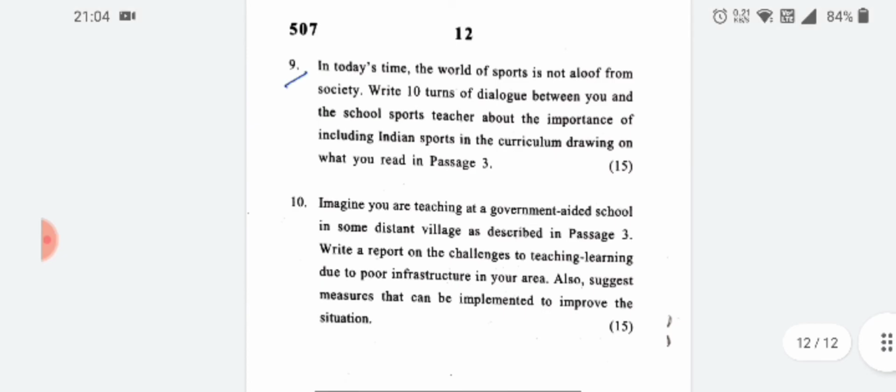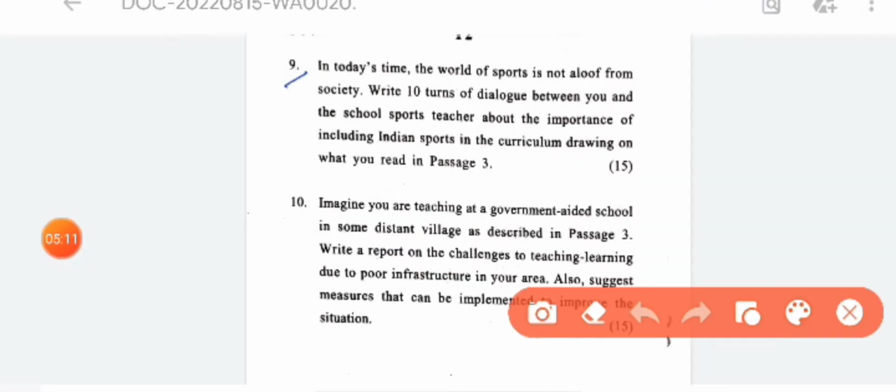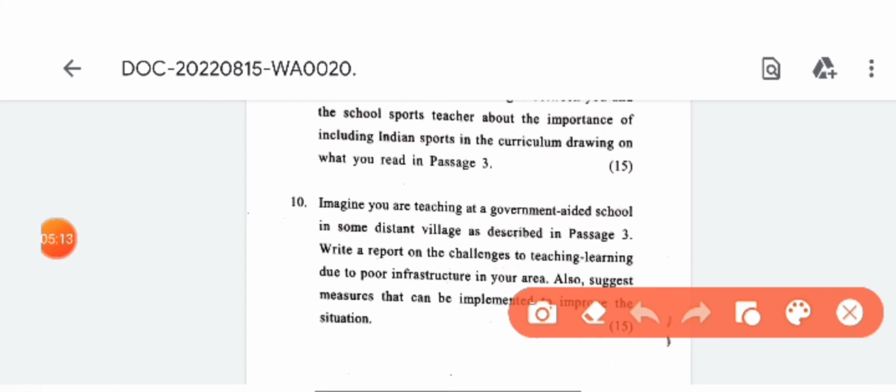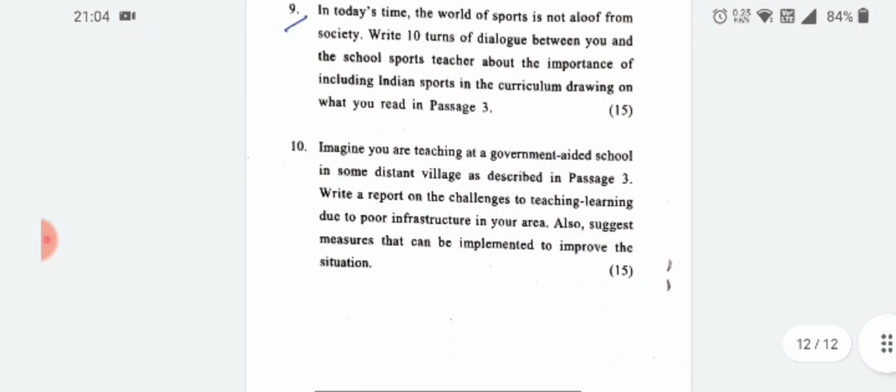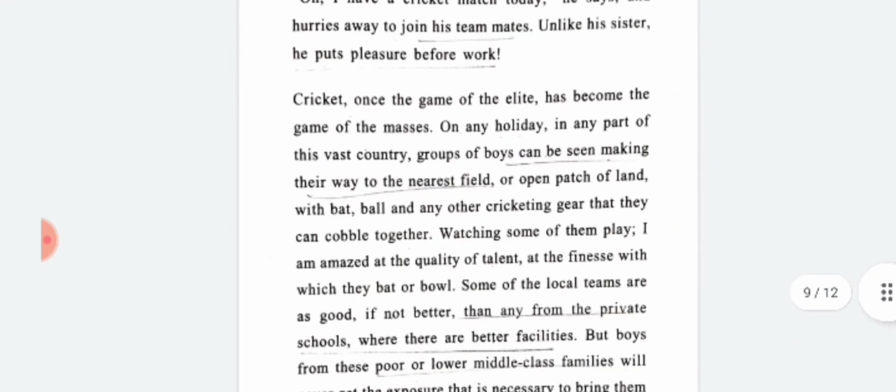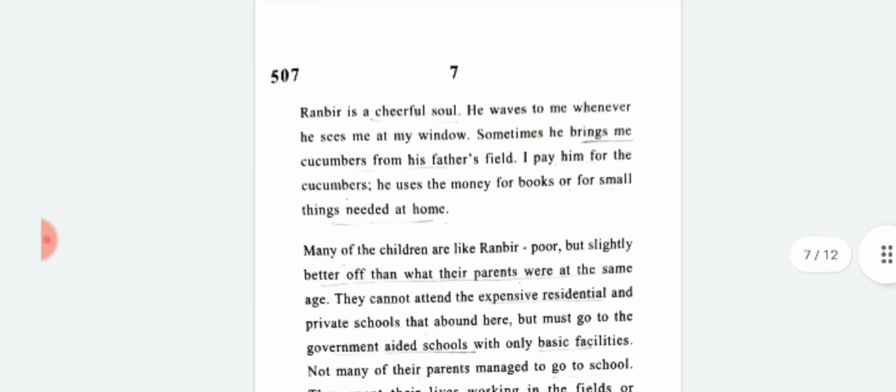So the last question from part B is, imagine you are teaching at a government aided school in some district village as described in passage 3. Write a report. Now this is a report writing question on the challenges to teaching and learning due to poor infrastructure in your area. Also suggest measures that can be implemented to improve the situation. So this is for 15 marks. So that's all that was there in the ELTL exam question paper.